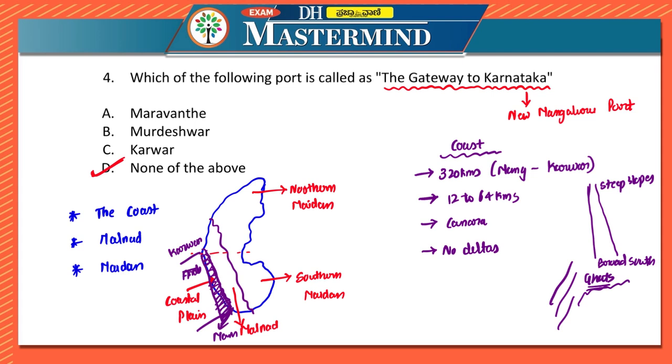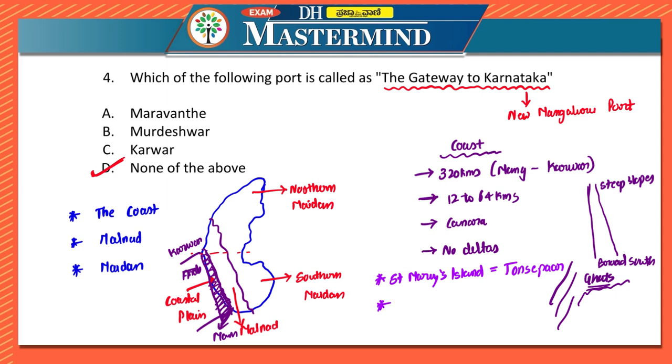Then there are some most important factual points with respect to coast which you have to remember. You have to note these things down. In that, the first one is the gateway to Karnataka. The gateway to Karnataka is New Mangaluru port. Then there is St. Mary's Island, and locally it is referred to as Tonse Par.